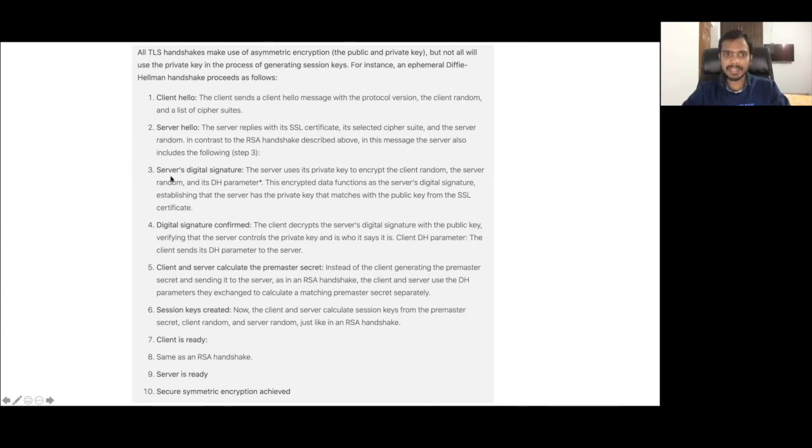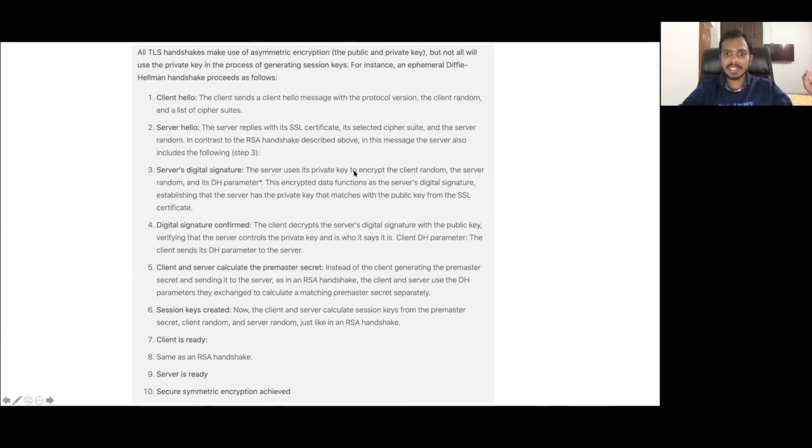That is step number 3. Everything is the same. Client hello and server hello are the same as RSA, but along with server hello there is a third step also. That is the server key exchange signature. This third step is very important here, because this is again sent with the server hello, but this is not done in the case of the RSA key exchange algorithm.